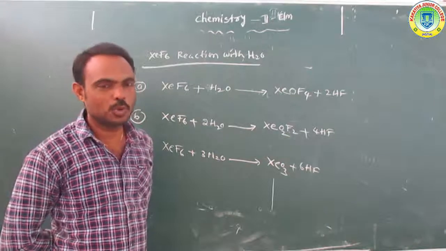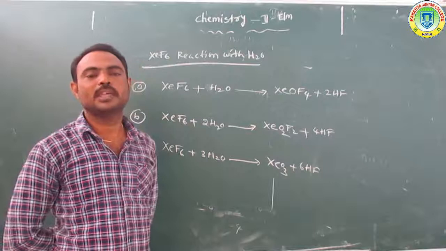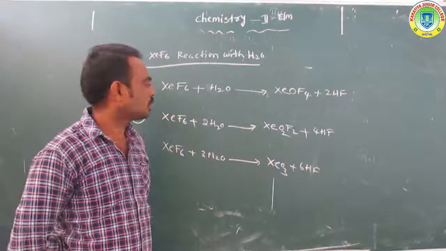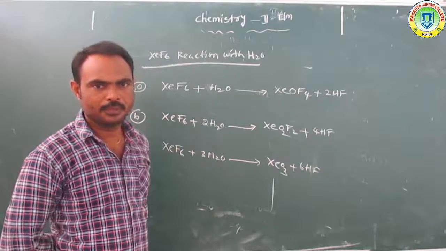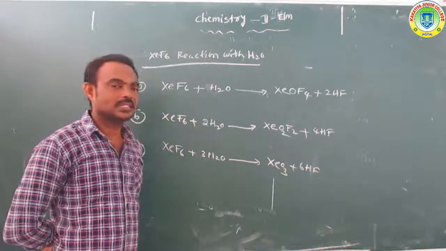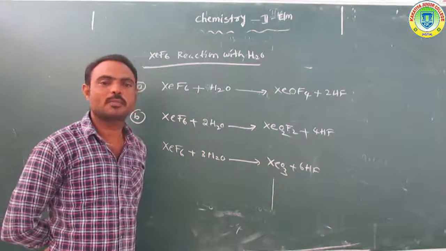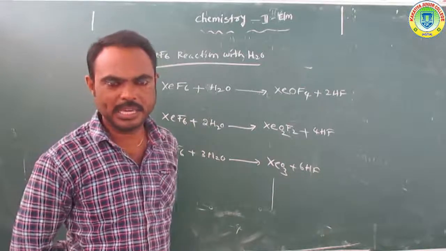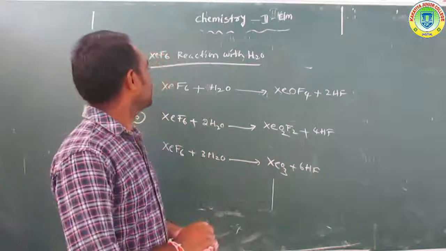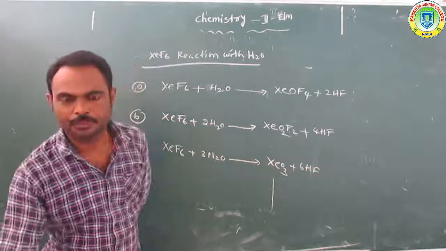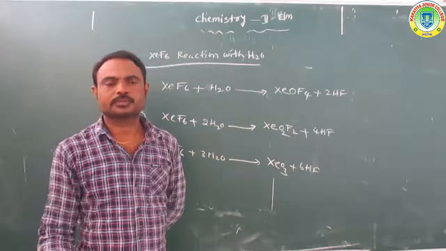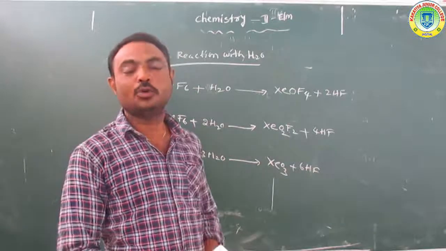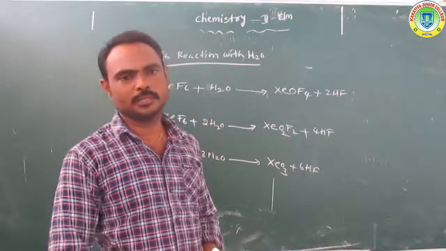With 2 moles of water it forms XeO2F2, xenon dioxydifluoride. With 3 moles of water it forms xenon trioxide, XeO3. Next, how do XeF2 and XeF4 react with water molecules?